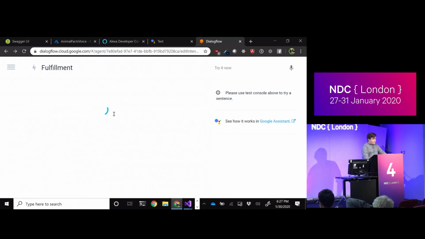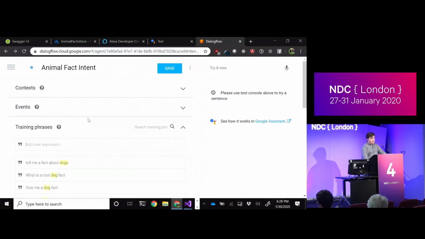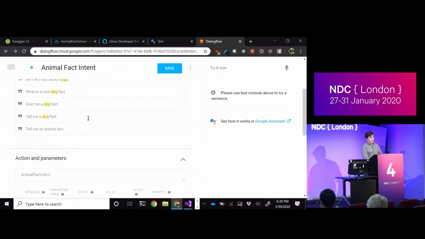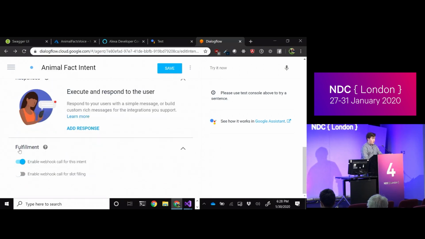The last thing we need to do on the Dialogflow side is that we can actually choose to reply directly within Dialogflow without even sending a request up. It's not like Alexa where everything has to go to my endpoint. In this case, I can choose per intent which one does, but because I want all of it to go to mine, I have to scroll all the way down to the bottom to this fulfillment section and say enable webhook call for this intent.